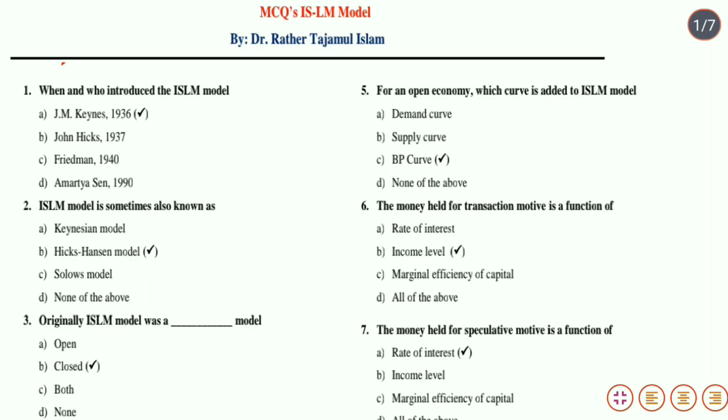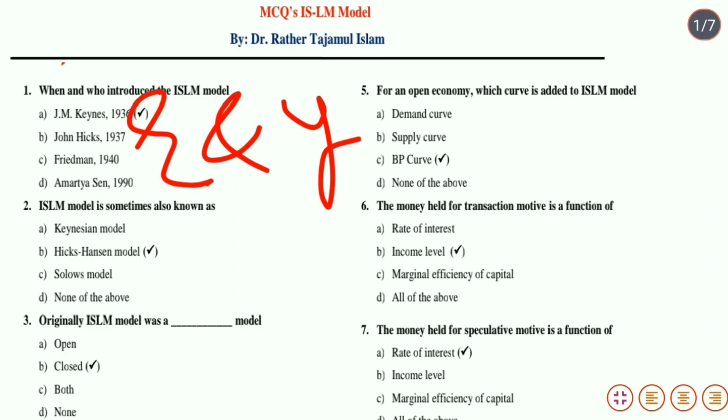Thus, we can say the IS curve is the locus of all combinations of R and Y, that is rate of interest and national income, that bring product market in equilibrium.